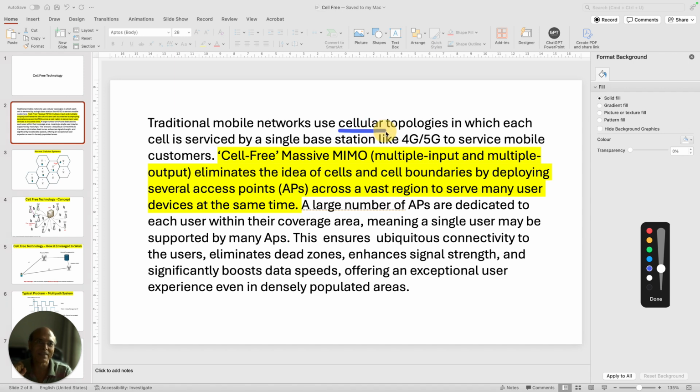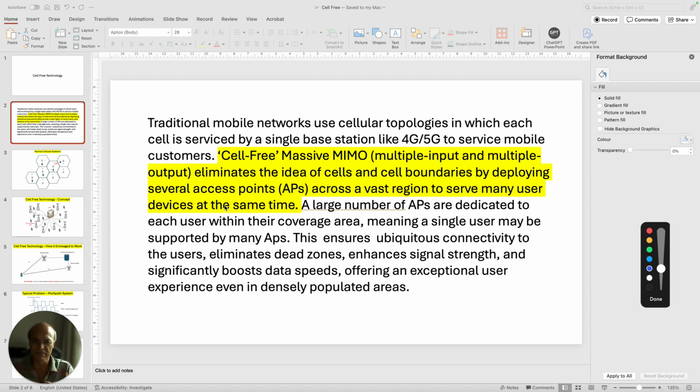Cellular topologies in which each cell is serviced by a single base station, like 4G and 5G. You understand? Every cell will serve a particular customer, and the customer is going to be served by only a single cell, which is written here. And the cell-free massive MIMO technology eliminates the idea of cell. It means the cells are completely irrelevant now, right? It eliminates the idea of cell and cell boundaries by deploying several access points across a vast region to serve many users at the same time.